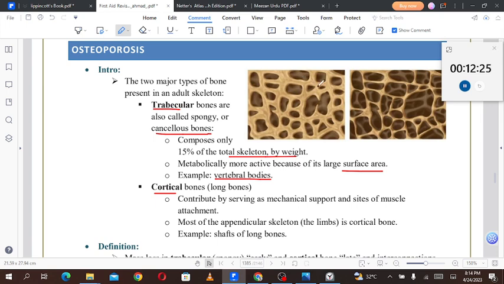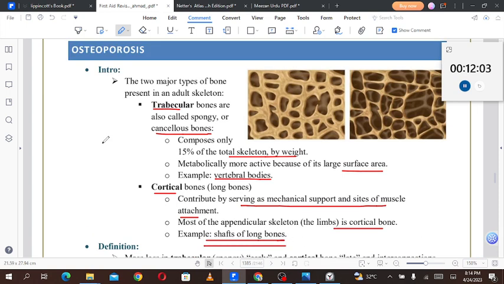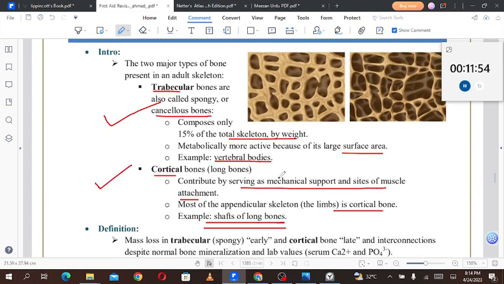Cancellous bone is like this. This is the cancellous bone picture, and it is 15% or even less of the skeleton by weight and metabolically active. So this is spongy bone basically. Cortical bones, the long bones, contribute by serving as mechanical support and as sites of muscle attachment. Most of the appendicular skeleton is cortical bone. An example is the shaft of a long bone. So spongy or trabecular bones are responsible for the hematopoietic and metabolic functions of the body, while the cortical bones are the site of bony attachment.